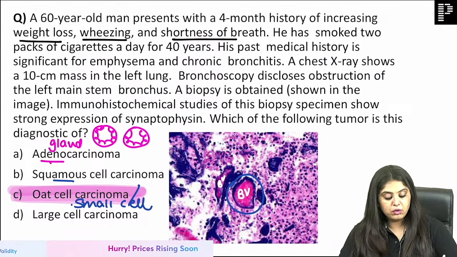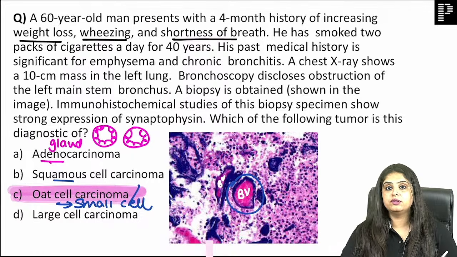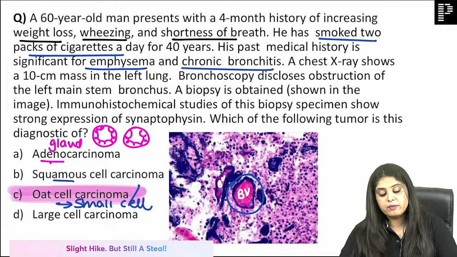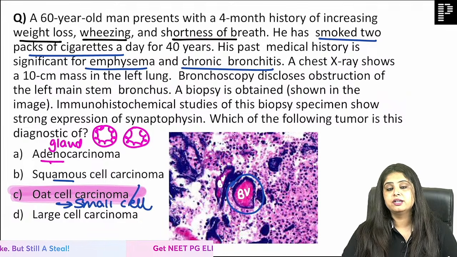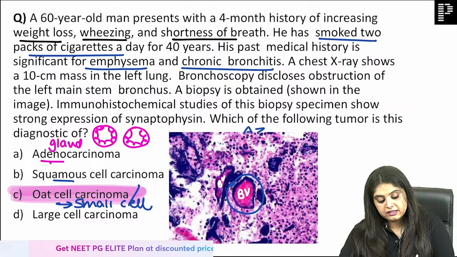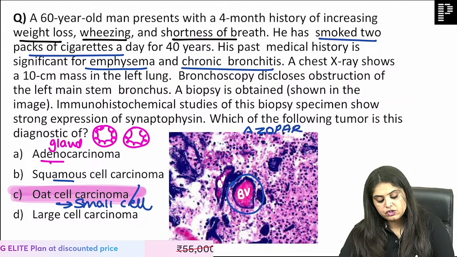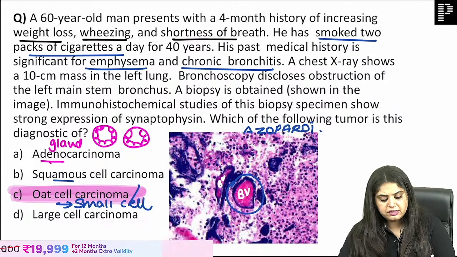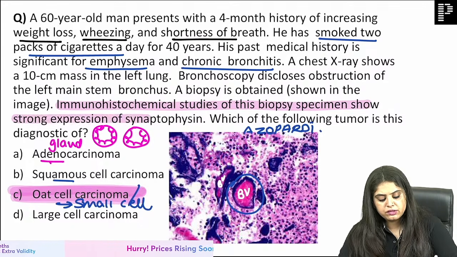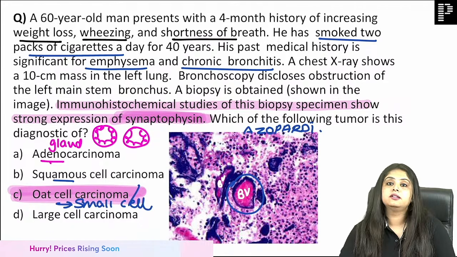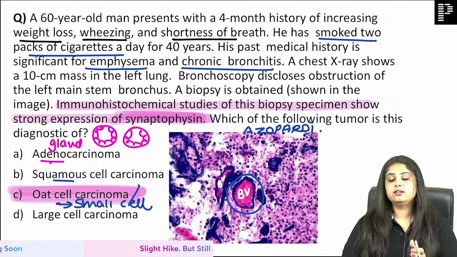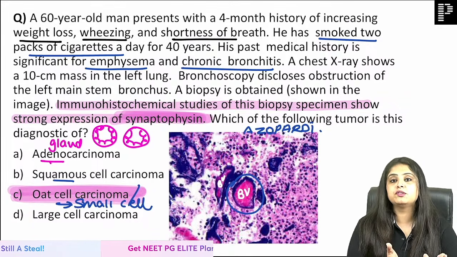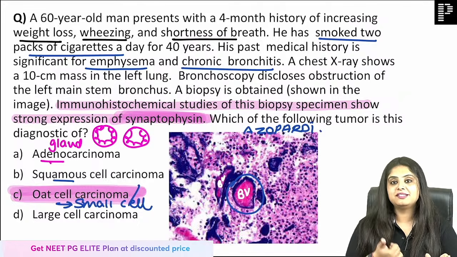And one more thing, small cell cancer is always seen in smokers. So do I have a very strong history of smoking? So much so the patient has already had emphysema, chronic bronchitis, everything. So yes, this is the classical Azzopardi effect. Just in case you had thought of adeno and squamous, didn't you read this? Immunohistochemical analysis showed expression of synaptophysin. Guys, take some hint. Smoking is one hint for small cell. Synaptophysin is a marker for small cell. Then this blue blood vessel, Azzopardi effect.